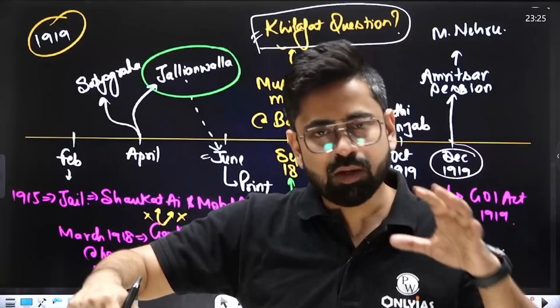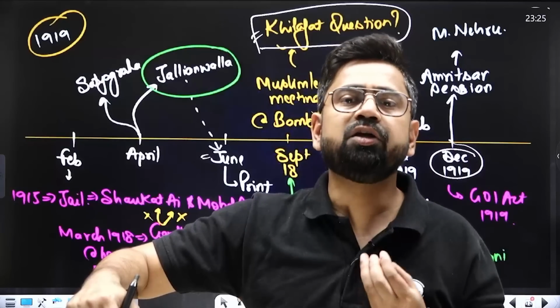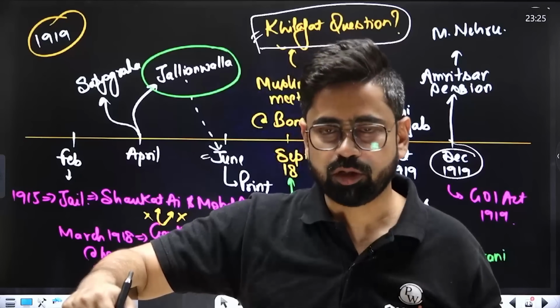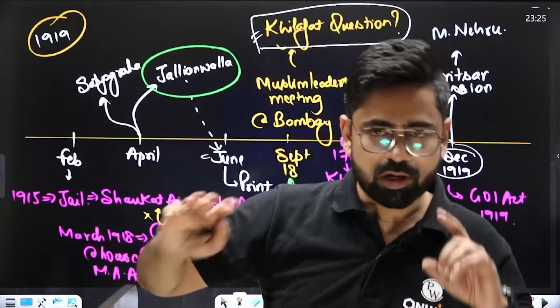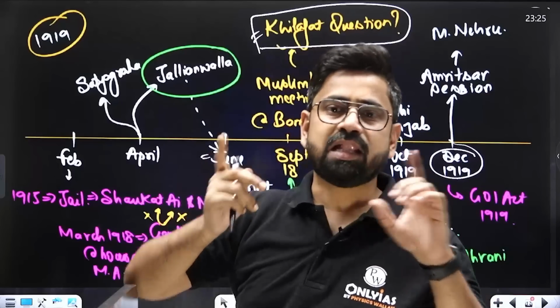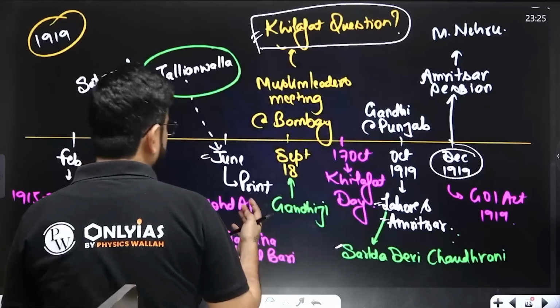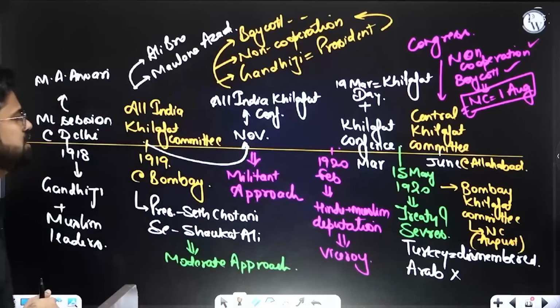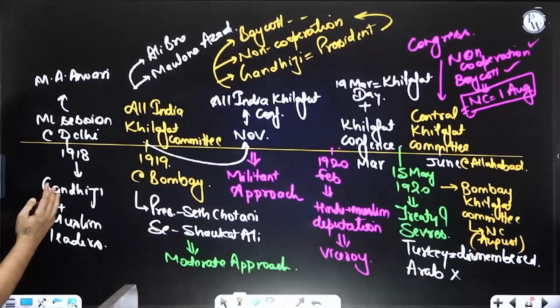So the Muslims of India definitely wanted Turkey to be supported, the Caliphate to be supported, and the Caliphate to be left with enough power, enough land, etc. That is how the name Caliphate becomes Khilafat in India. So the Khilafat question was getting riled up. And Gandhiji was already on this side as well. He was already part of a lot of discussion.